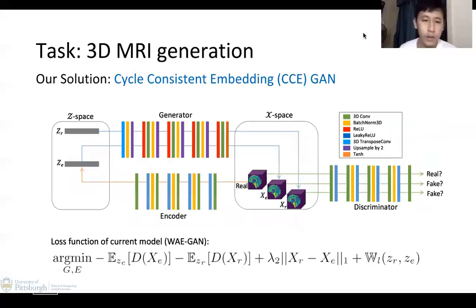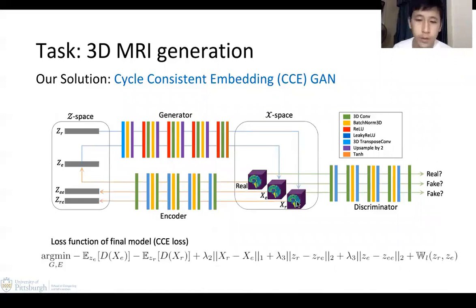So we decided to fix the latent space divergence of this model by replacing the co-discriminator with a much more simplistic Wasserstein loss. We calculate the Wasserstein distance between the samples from the standard Gaussian and the output of the encoder, feed those outputs back to the encoder, and produce two reconstructed vectors, ZE and ZRE. This is when we derive the cycle-consistent loss from these two vectors to the standard Gaussian vectors. Then we add those two terms to our loss function.